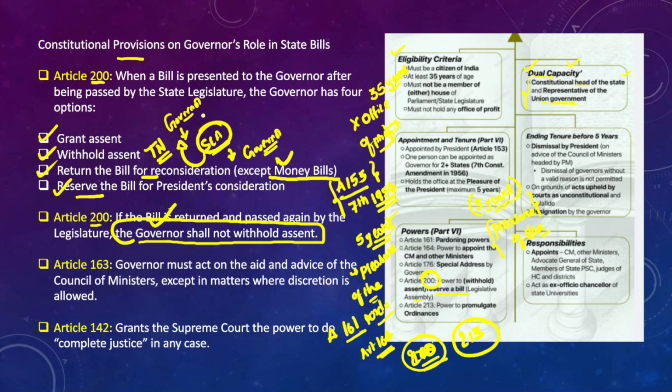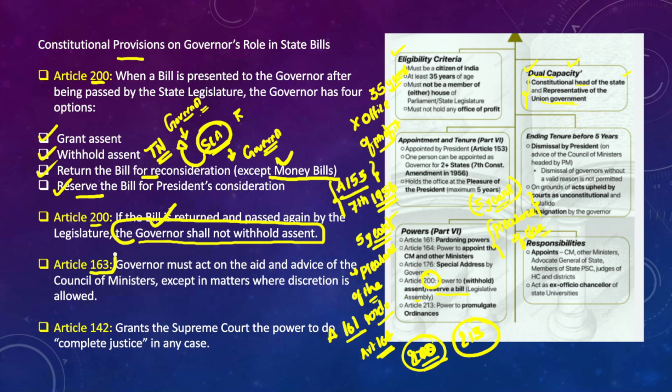However, now what governor did, governor did not give assent to the bills that were reconsidered by the state legislative assembly. Rather, governor reserved the bill for the consideration of the president, right? So that's how he withheld assent to the bills, and that's where the Tamil Nadu state government approached the Supreme Court, because these bills never became acts.